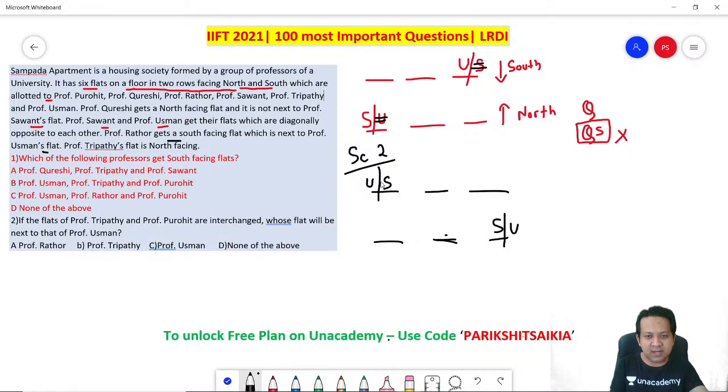So again, in scenario 2, U is south-facing, S has to be north-facing. Remember, Professor Rathore is next to Professor U. So in scenario 1, this will be the case. In scenario 2, this will be the case.